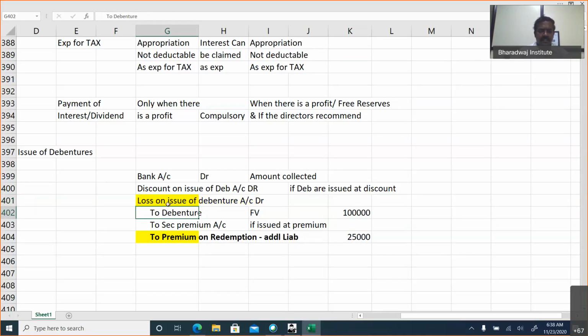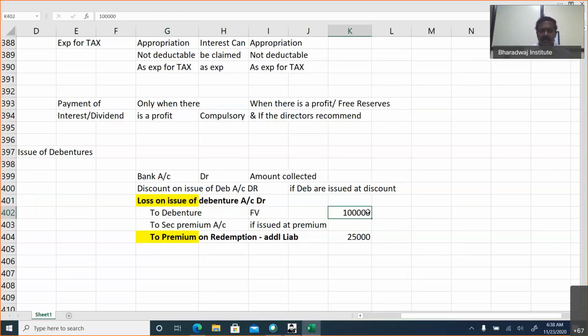Okay, always the premium on redemption will be equal to loss on issue. So if debentures are issued at a discount, there are two losses. One is discount on issue of debenture, another one is what? Loss on issue of debenture. There are two things. One is discount on issue of debenture, another one is loss on issue of debenture.